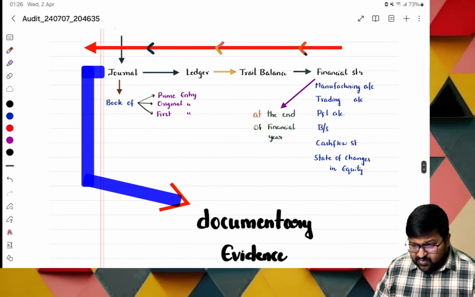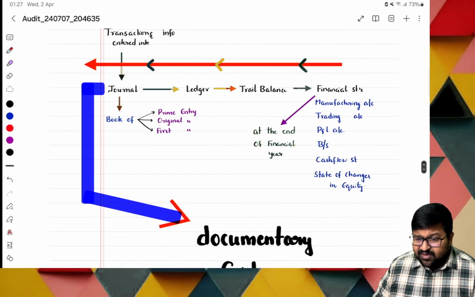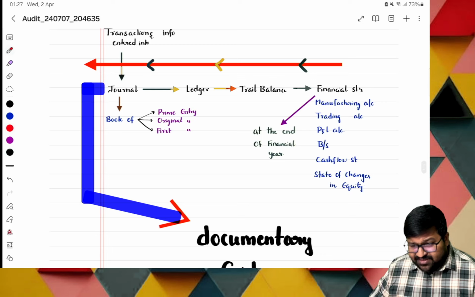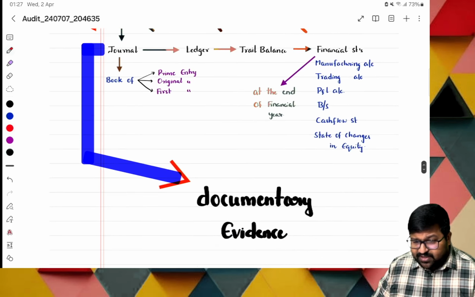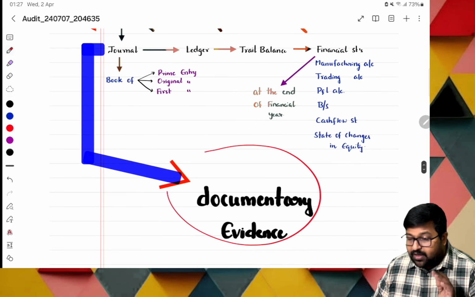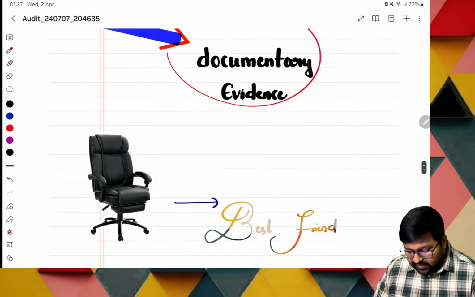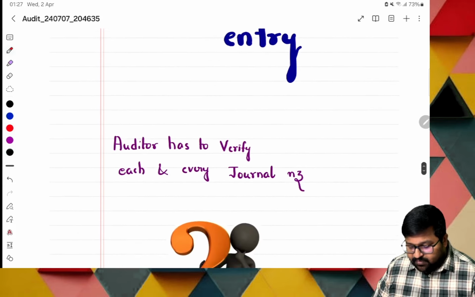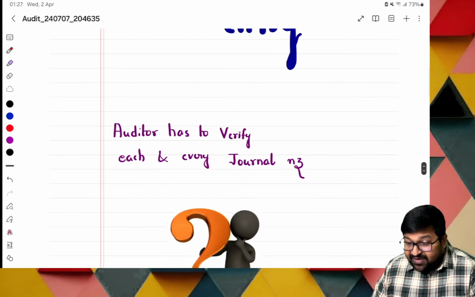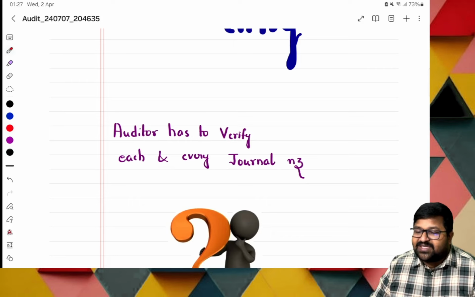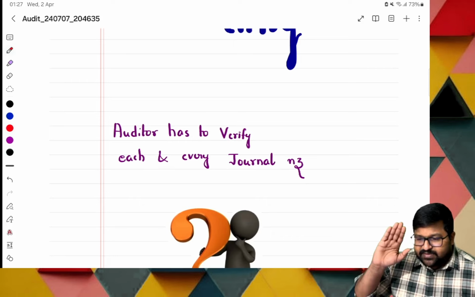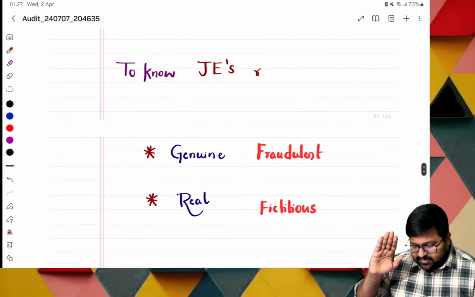So now, what is the flow of transactions? First journal, next ledger, trial balance, and financial statements. And what is the base for journal? Documentary evidence, nothing but invoices. Now the auditor has to verify each and every journal entry. How will he verify? What is the base?